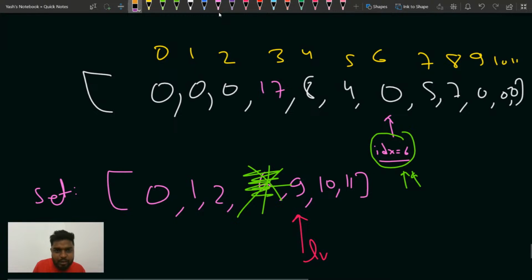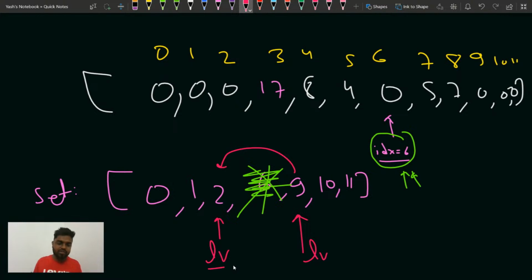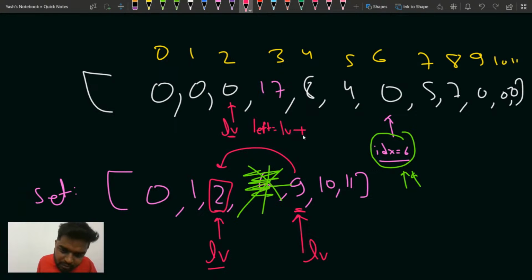Then I'll do LV minus minus, because if the left exists, I have to move here. So my LV will now point here, because I find the index of the element that is just greater than 6, and then I do minus minus for that index, and I get to index 2. Once I got this index, my left index would be nothing but LV plus 1. Are you clear with this, guys?